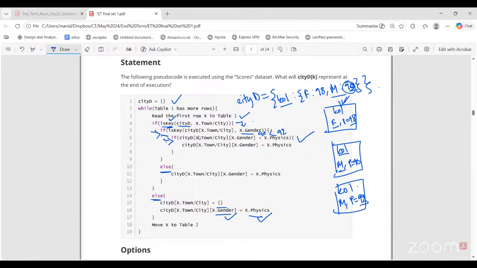So from here, what can we say that CTD of K represents? In this case, let's say CTD of Kolkata. What does this represent? See, if I get a female student's card from Kolkata who scored 99 in physics, then this will also be changed to 99, regardless of whatever gender it is. So what does this part represent actually?